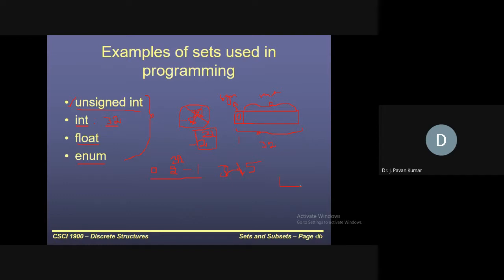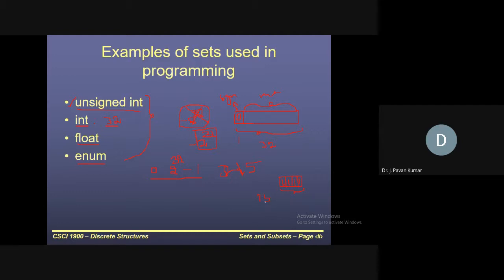Consider just 4 bits. What is the maximum number that we can store in 4 bits? All ones, right? Yes sir. All ones, this is the maximum number. What is the equivalent decimal value for this? 15.